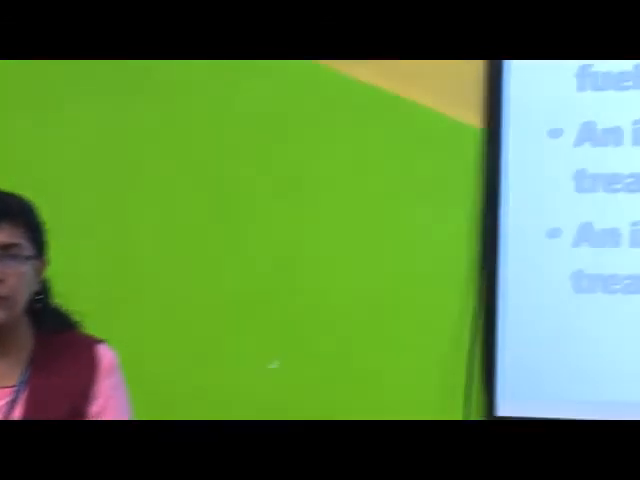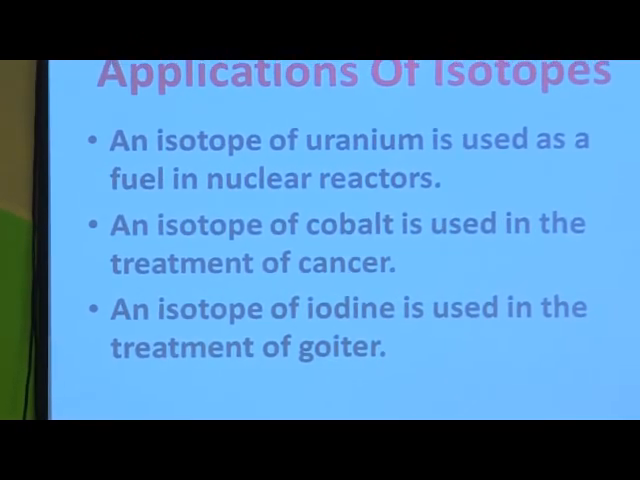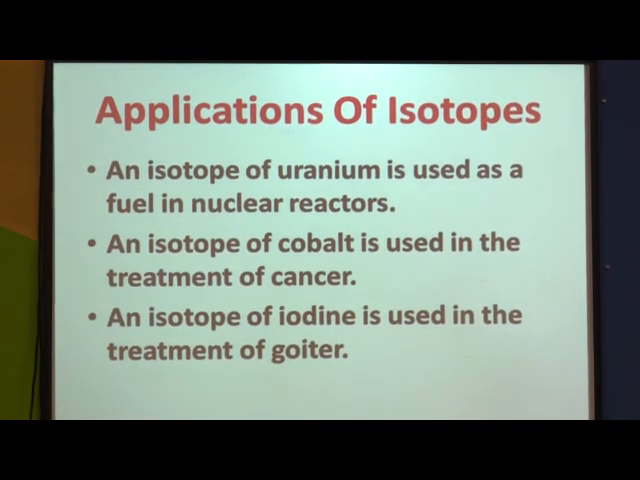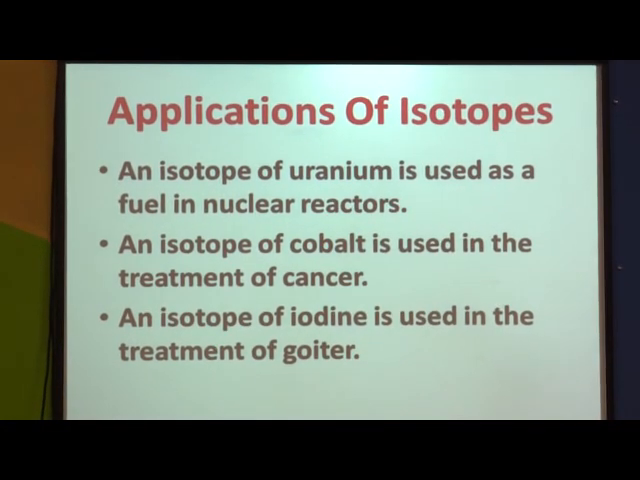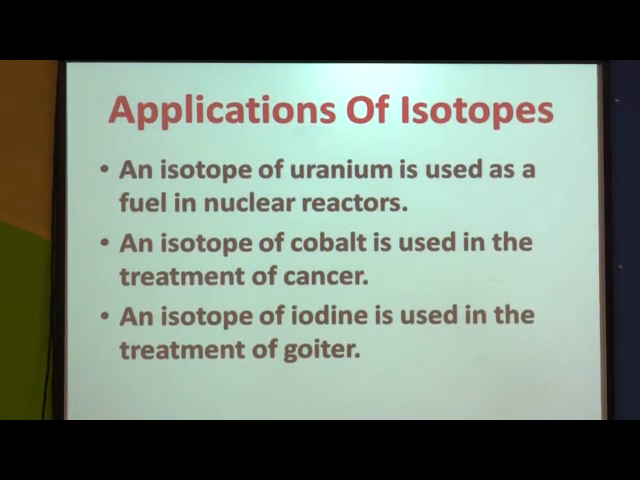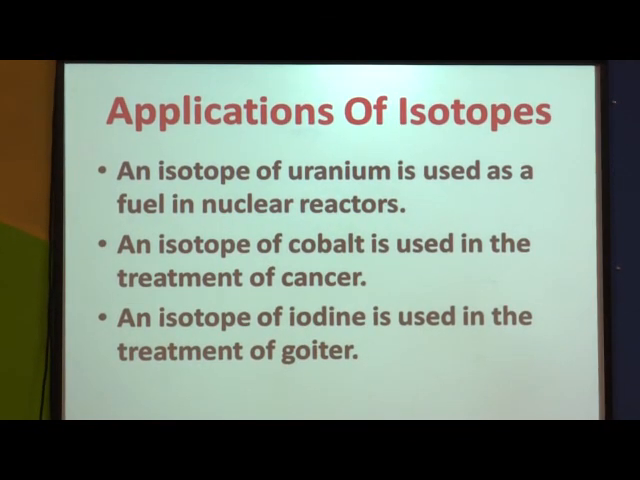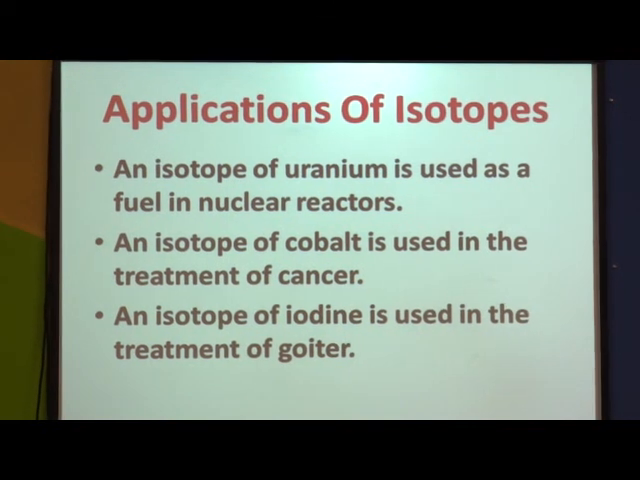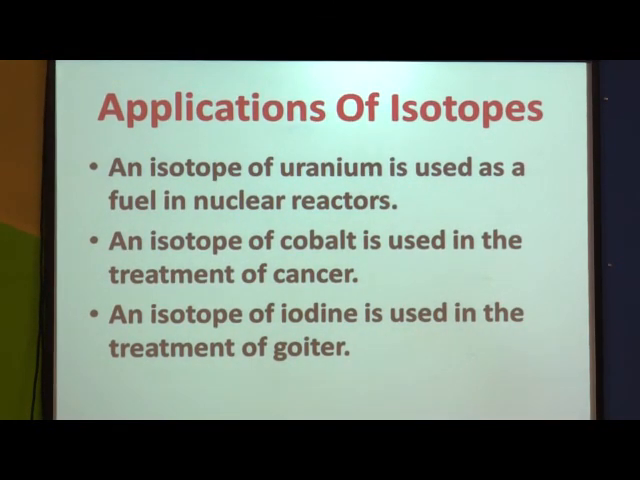First one is an isotope of uranium. You know what is uranium? This is the element with atomic number 92. So, this is the last naturally occurring element. This isotope of uranium is used as a fuel in nuclear reactors. So, in a nuclear reactor, the fuel is an isotope of uranium. So, that is the first use.